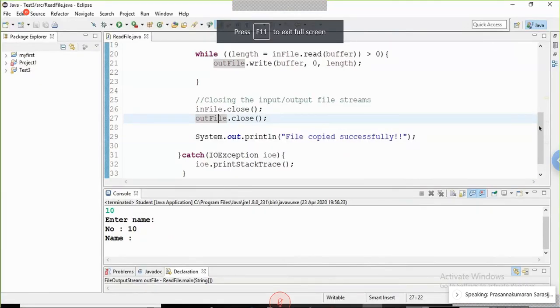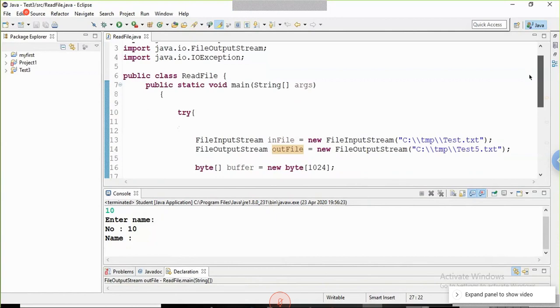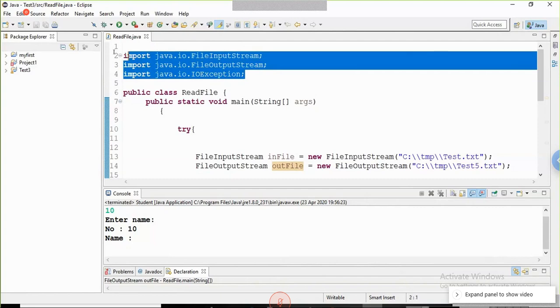So I have that program here that is copying a file. See, the first part is some import statements, that is importing required class libraries, similar to your include statement in C language.